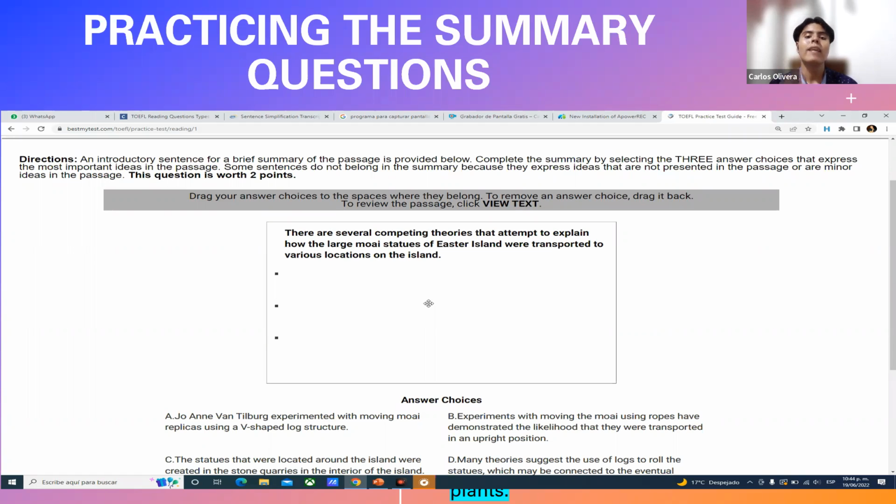What matters is if you get the correct statements, because as I say, you have 6 of them, and they normally ask you to drag 3 of them. If you drag the 3 that are correct within the reply box, then you're going to have the full score. It doesn't matter the position. If the correct responses are ABC, but you introduce them as BCA or CAB, it doesn't matter, because you have the 3 statements that are correct, because they summarize the main and central ideas. If you included them, fantastic. That is going to be your full score. The position is not actually relevant. Is that fine? Do you hear me?